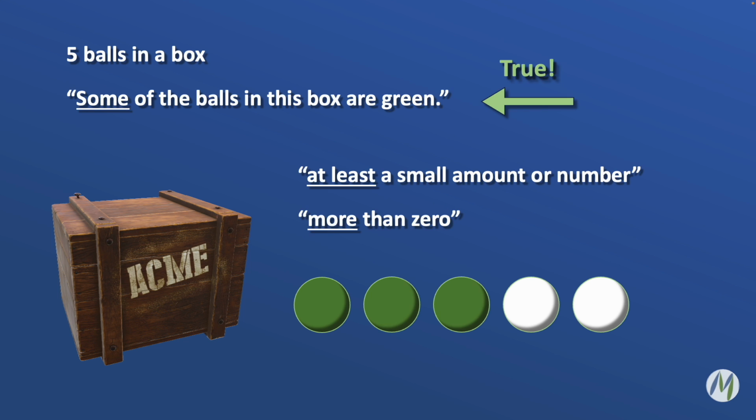Yeah, that's fine. Again, some doesn't tell us the maximum amount of anything. It's at least a small amount or number, more than 0. So it could be 3. What if all 5 are green?